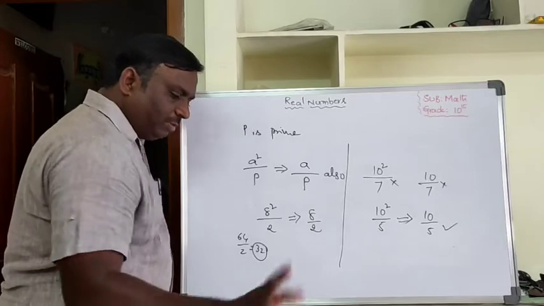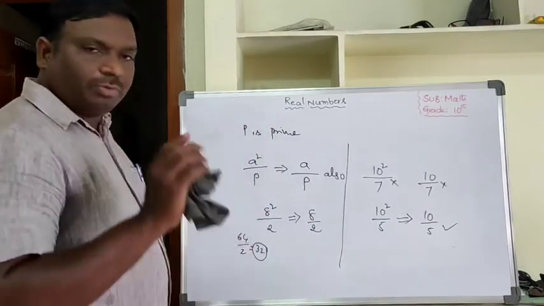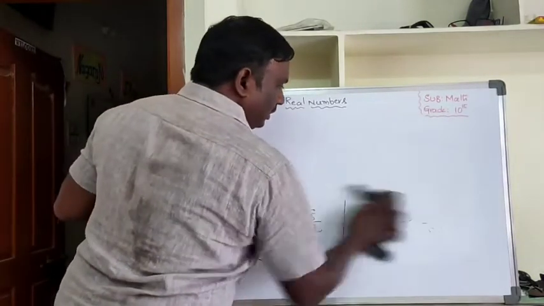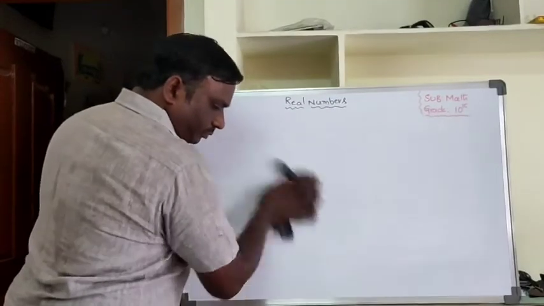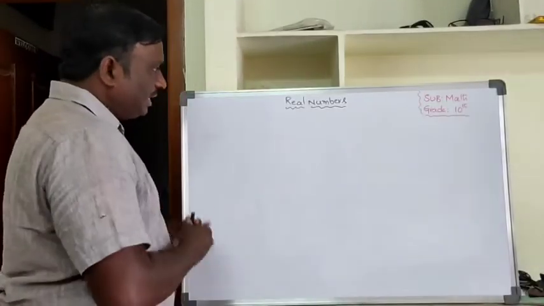And the rational number definition I also explained here. One of the 4 marks questions will definitely come from exercise 1.4 for your public exam. Be careful. See how they will give the question. How to prove, exercise 1.4.